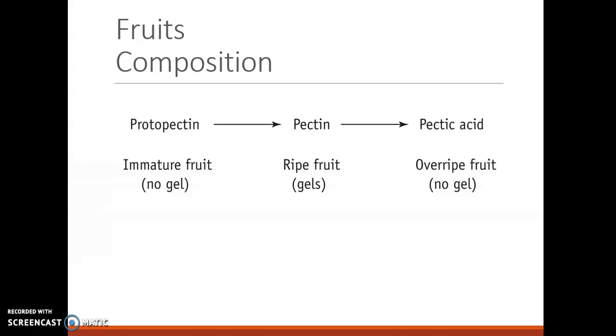So here you can see the diagram of how the pectic substances mature. So you have your protopectin in your immature fruit, no jelly, your pectin in your ripe fruit, which gels, and then your pectic acid in the overripe fruit, also no jelly. Remember these.